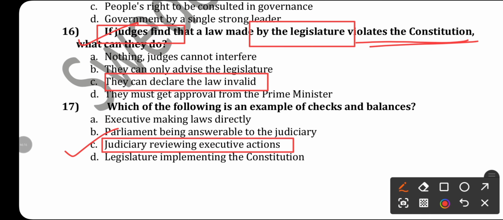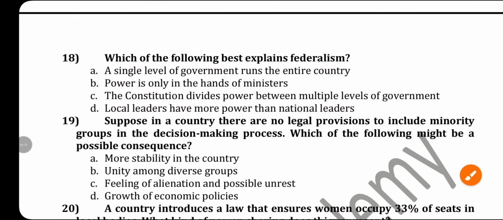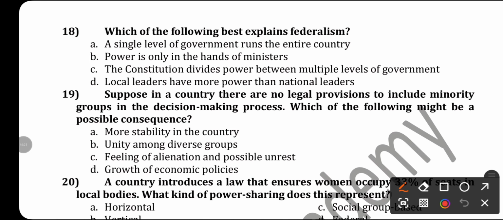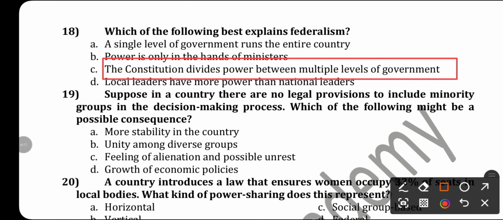Okay, then next. Which of the following best explains federalism? That is, the constitution divides power between multiple levels of government, between central government, state government and the local government. This is the right answer.